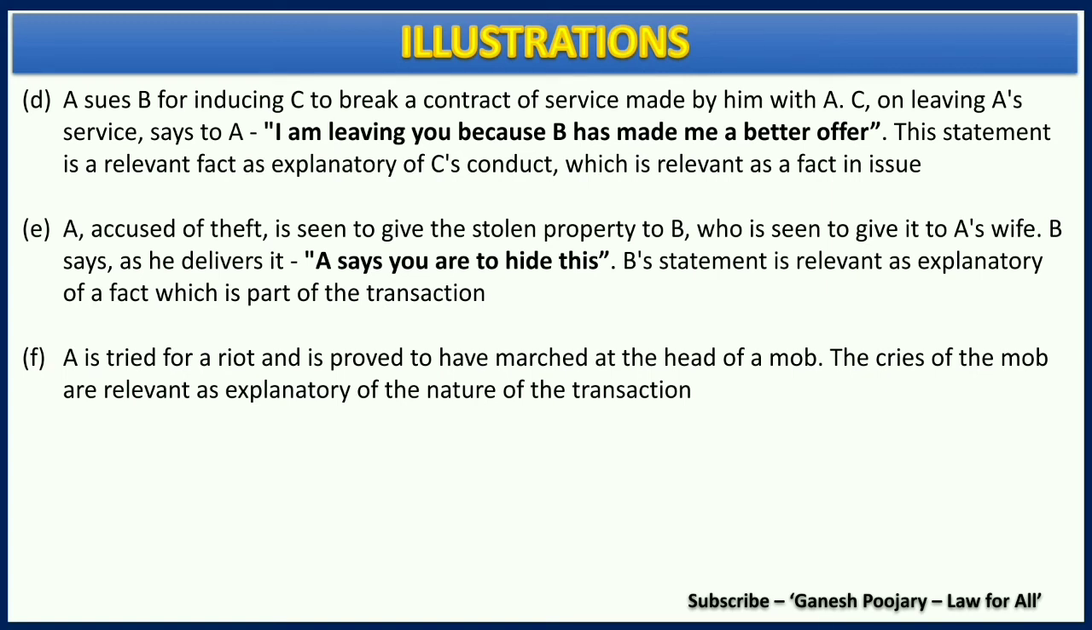In the fifth illustration, there are again three people, A, B and A's wife. Now A has done some theft and he gives the stolen property to B, and B then delivers it to A's wife, and while delivering he says that A says you are to hide this. B's statement is relevant as explanatory of a fact which is part of the transaction. That is what we need to understand in the fifth illustration.